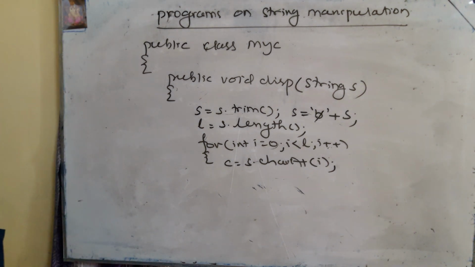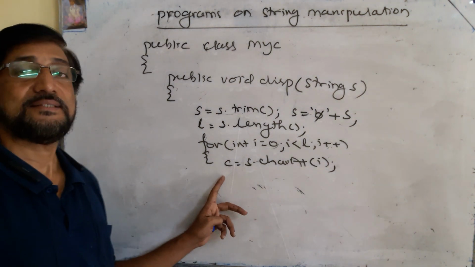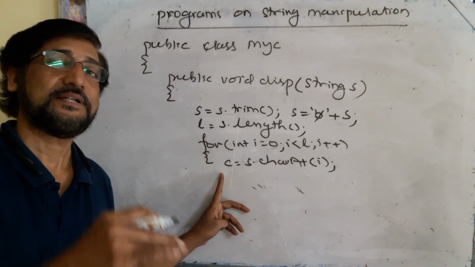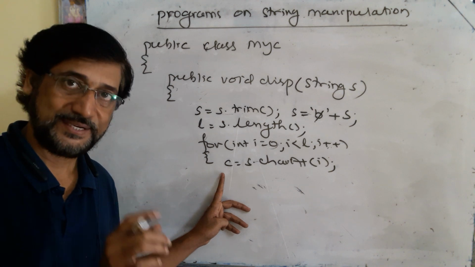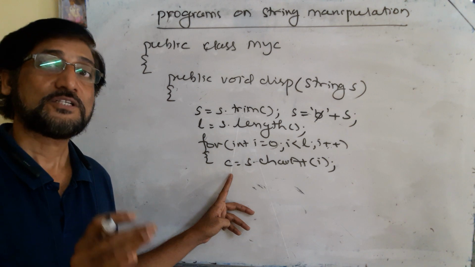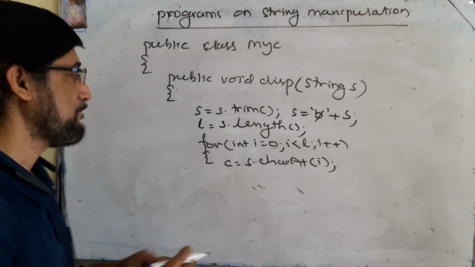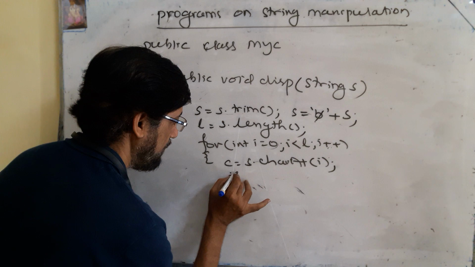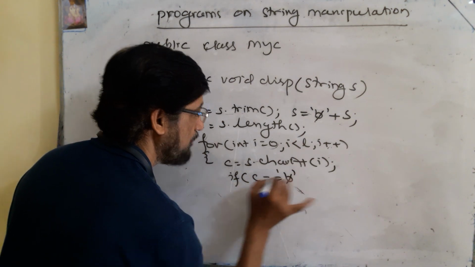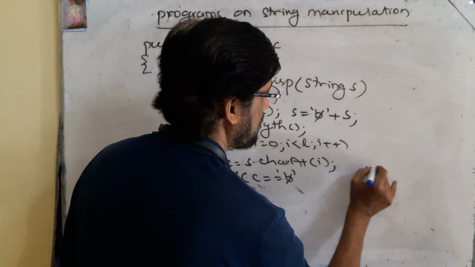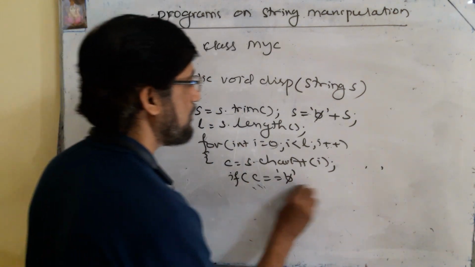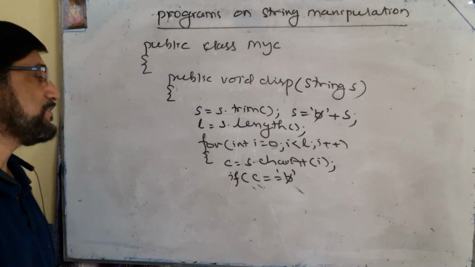Okay, now you check whether the selected character is a space or not. If the selected character is a space, we have to find the character present next to it, convert it into uppercase, and concatenate. If the selected character is not a space character, then just convert it into lowercase and concatenate. Okay, continue the process. Now you check if the selected character is a space character. You can write it this way, or you can put the symbol if you want. Symbolically, the space is represented in this way: c is equal to space.